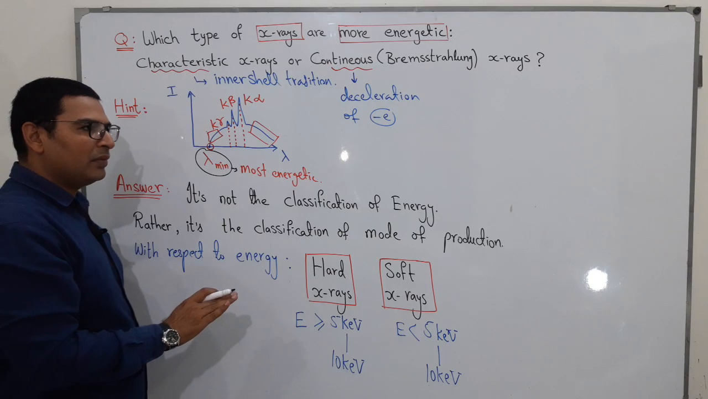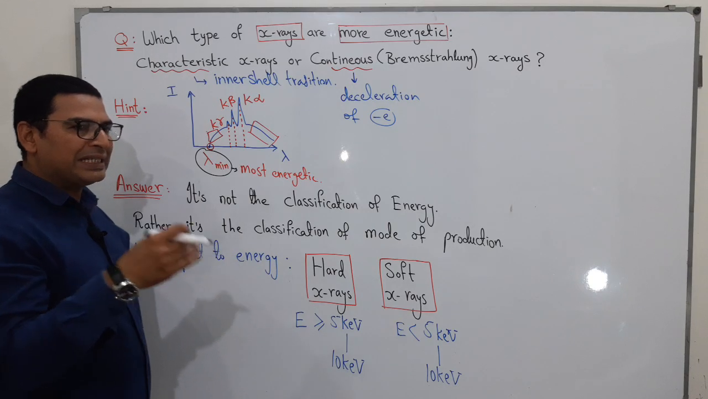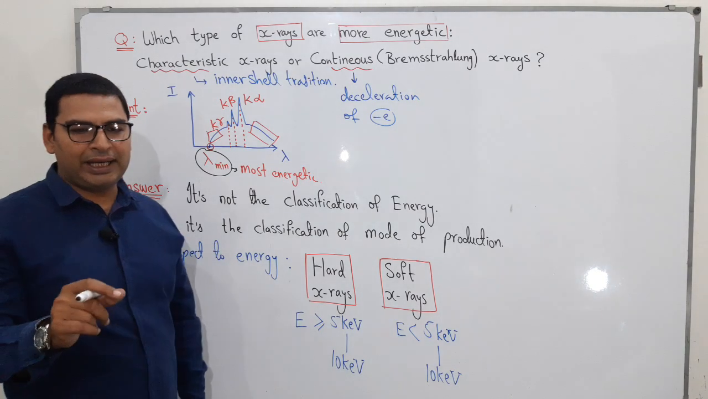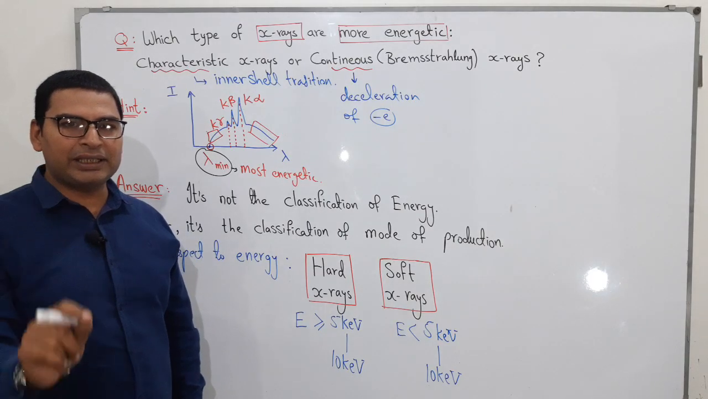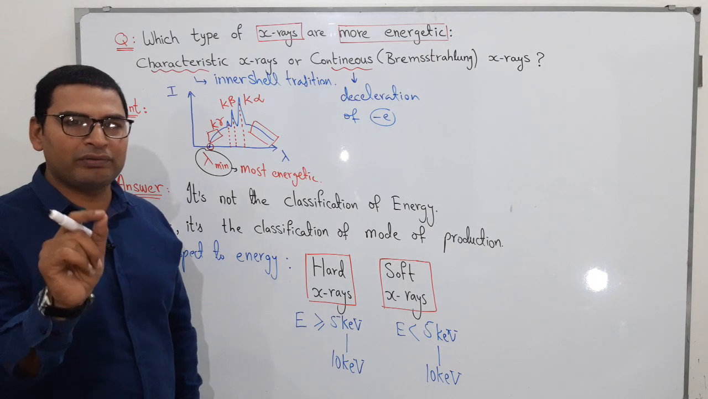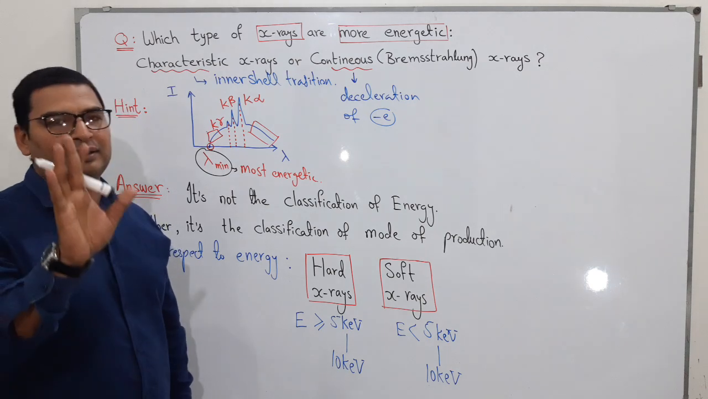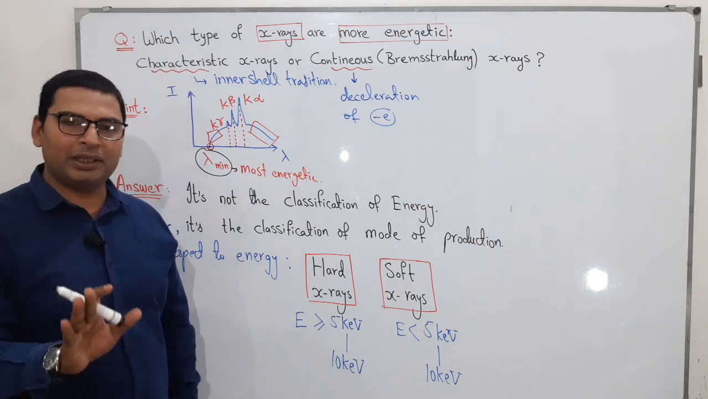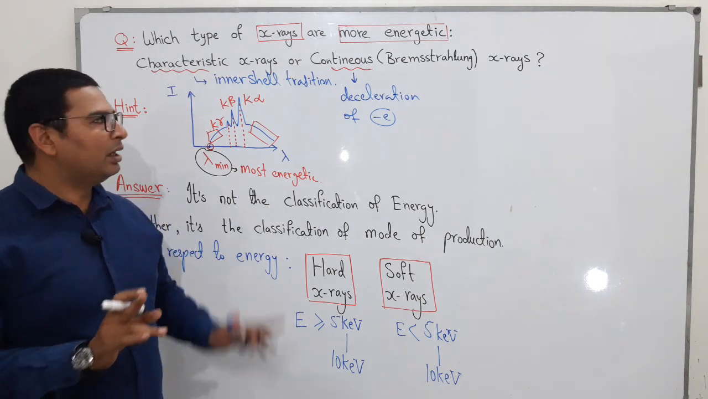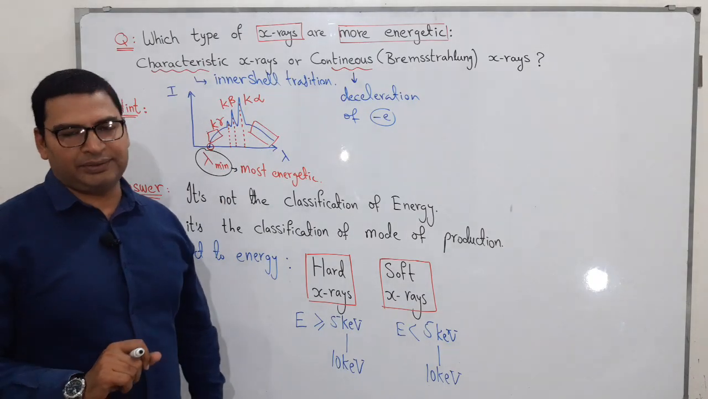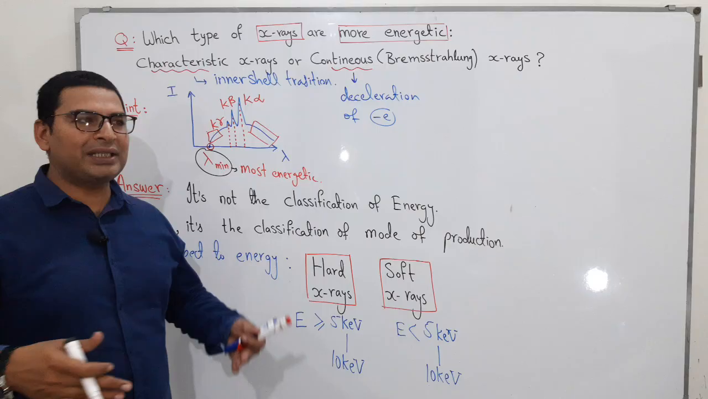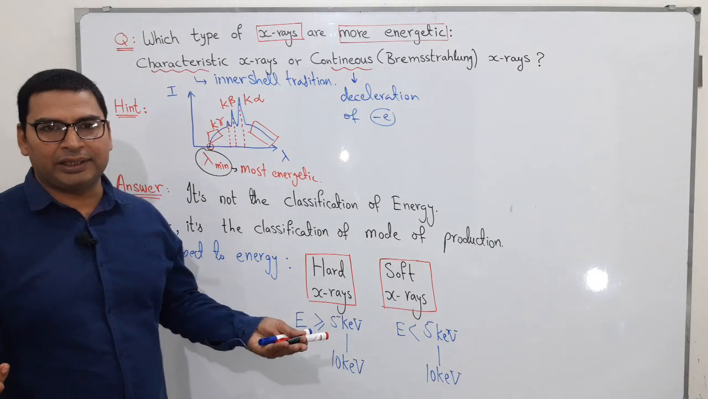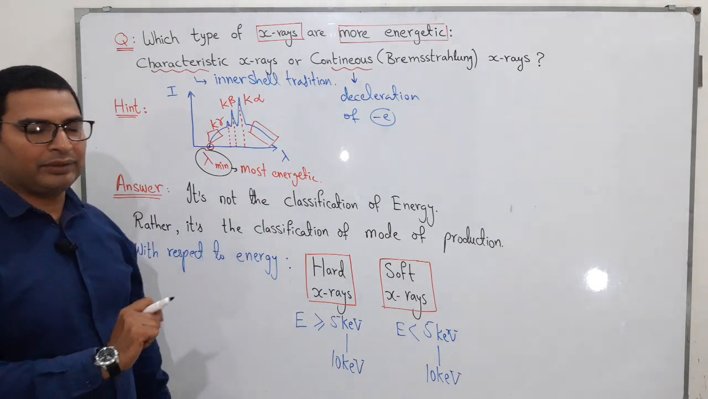So, if you receive this question, that among the whole spectrum, the most energetic photon corresponds to which spectrum, then your answer should be continuous X-rays. The current question is not that. The current question is that generally which X-rays are more energetic. So look at the graph again.